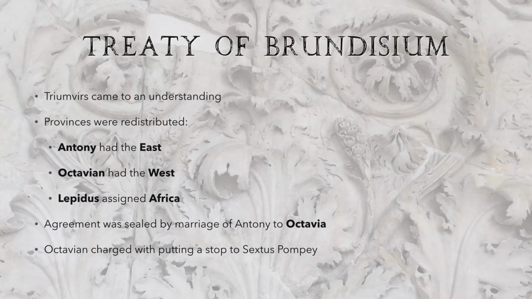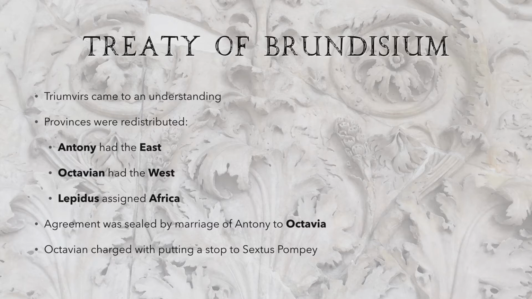In 40 BC, the triumvirate was renewed with an agreement known as the Treaty of Brundisium. So the triumvirs came to an agreement and they basically decided that the entire conflict was the fault of Lucius Antonius and Fulvia. Octavian was just acting in self-defense. They redistributed the provinces once more. So Antony had the entire eastern part of the empire. Octavian had the west. Lepidus wasn't actually there, but he was assigned Africa in his absence, so the southern part of the Roman Empire.